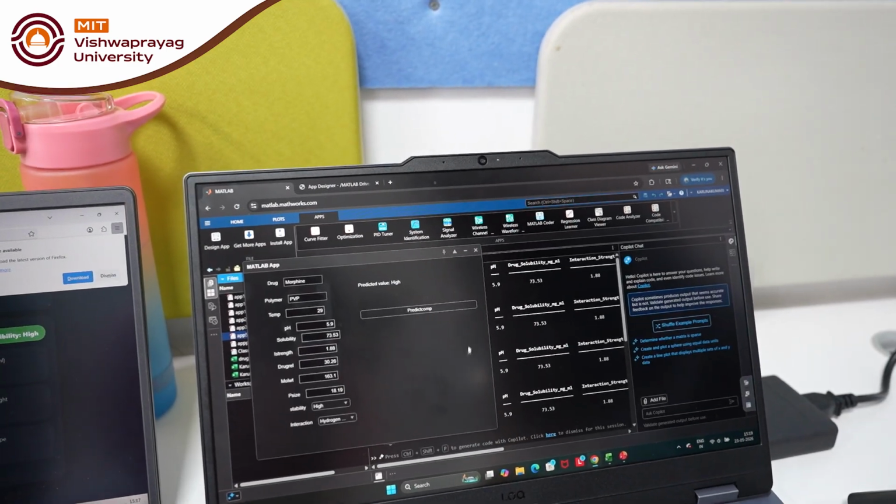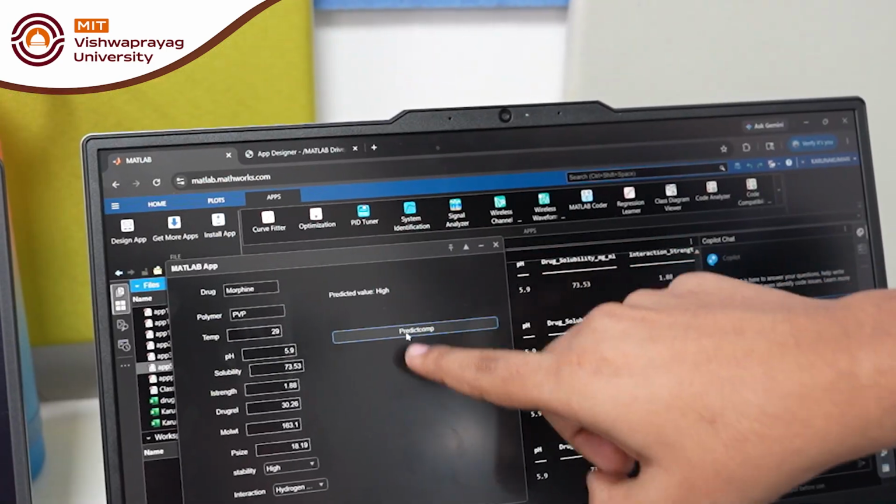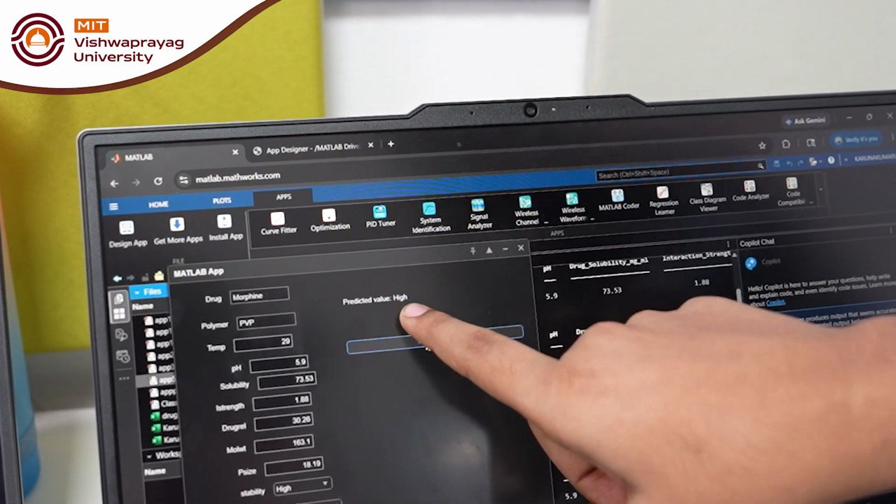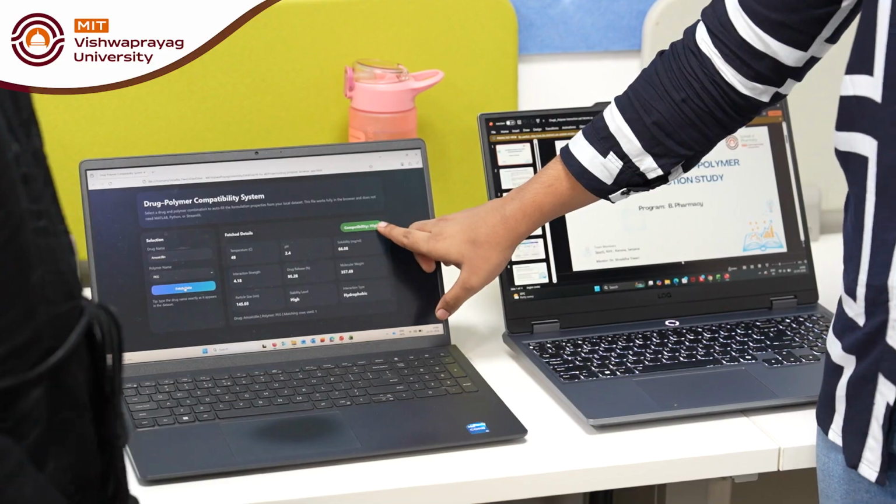So this model is prepared by us, and as we can see, after prediction it showed high. So in this way we can use this to identify the compatibility of any drug and its polymer interaction.